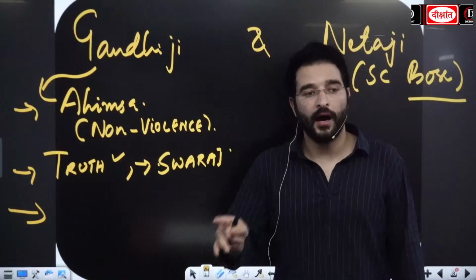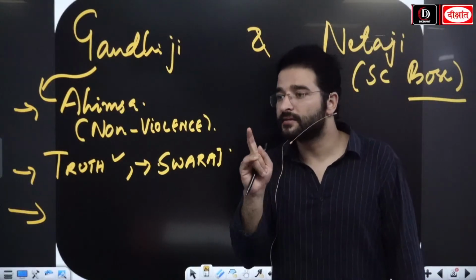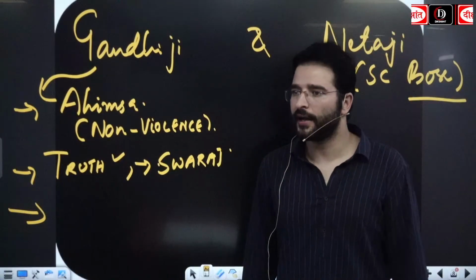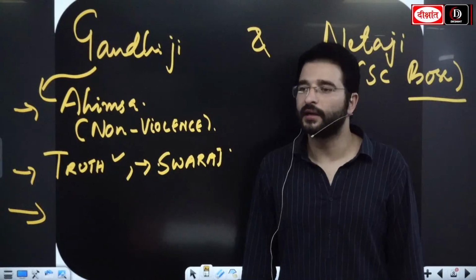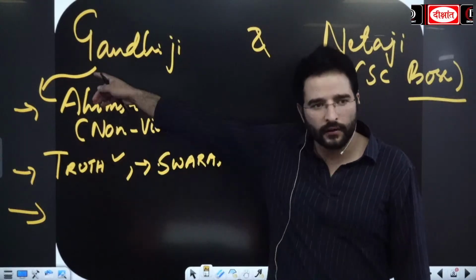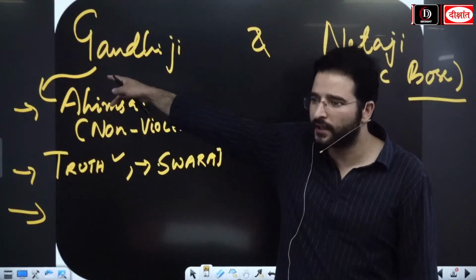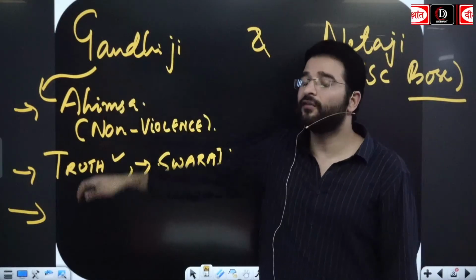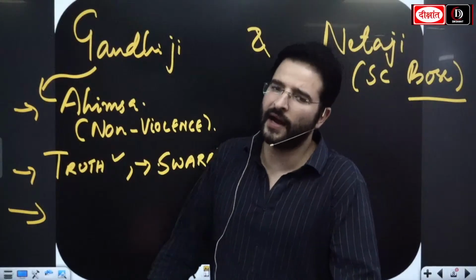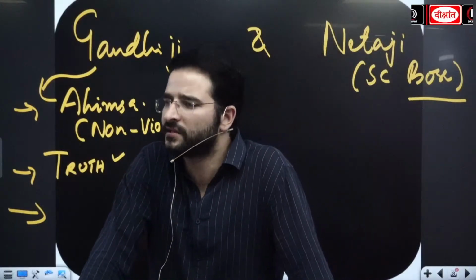He said untouchability is a sin. By whom was this said, guys? This was said by the great Gandhiji, or you can refer to him as the father of the nation as well. Apart from that, we also see that Gandhiji believed in self-sufficiency.